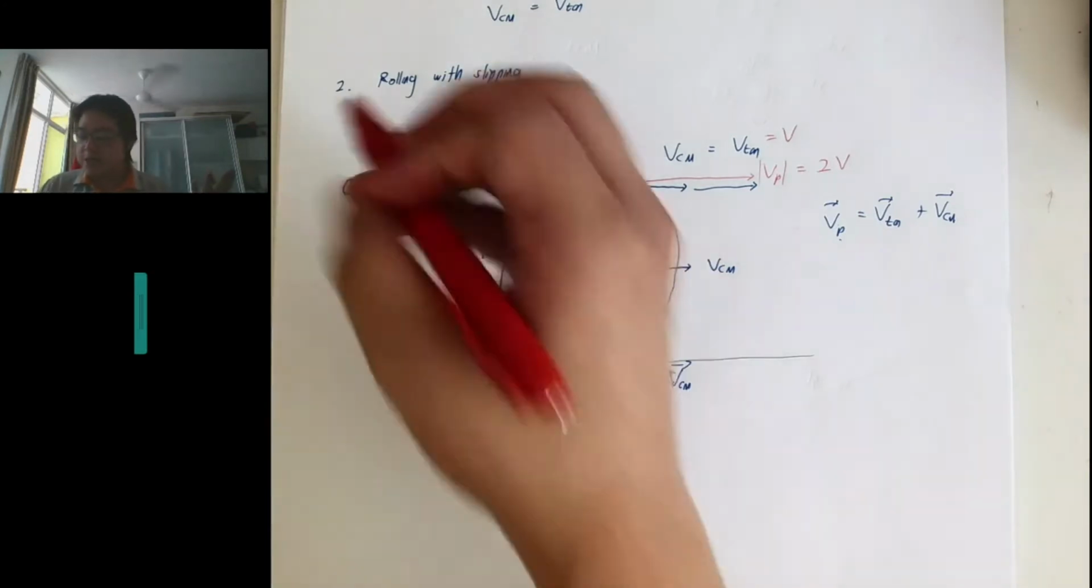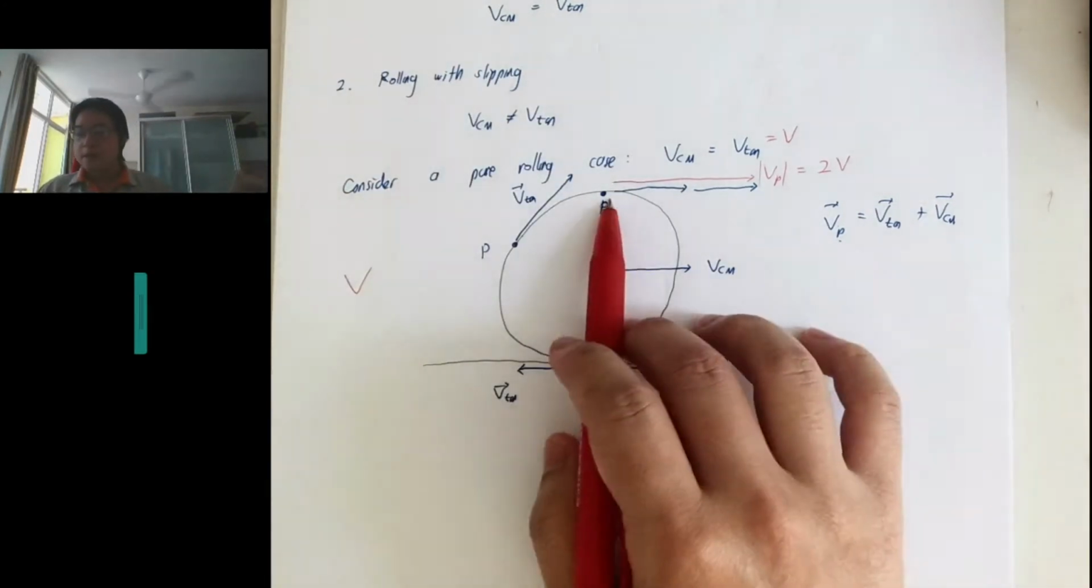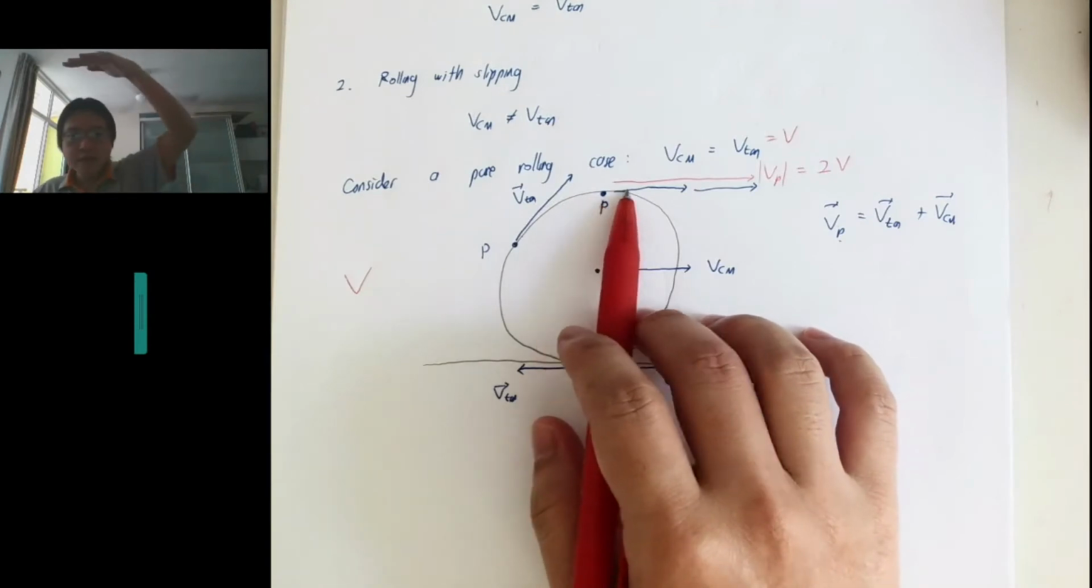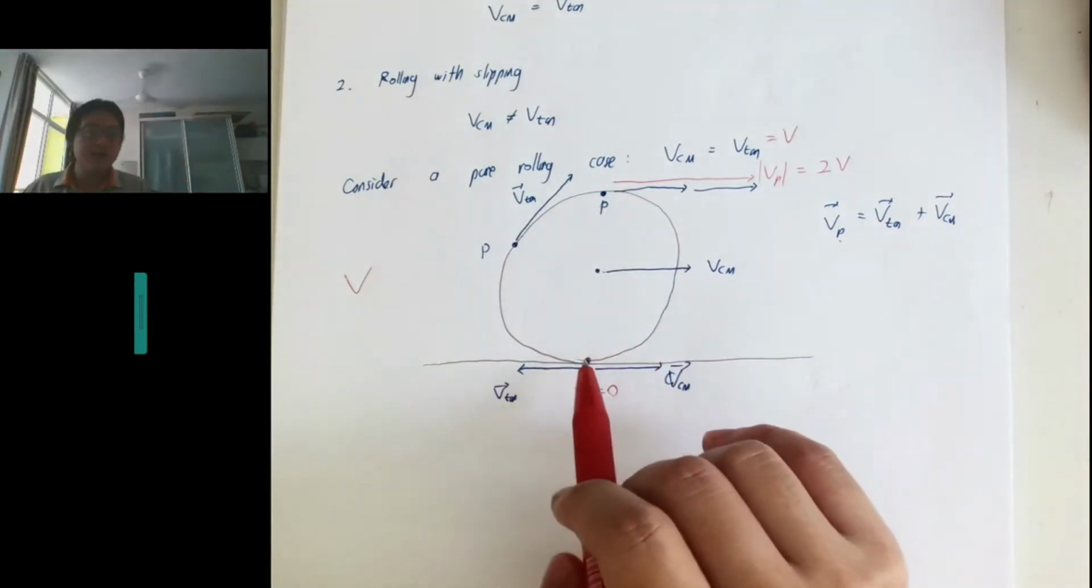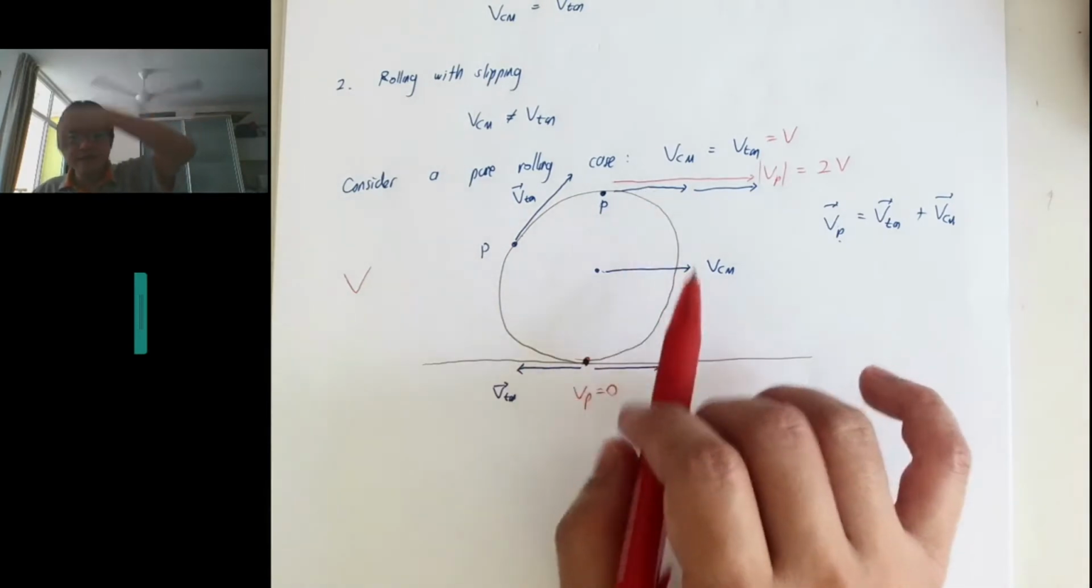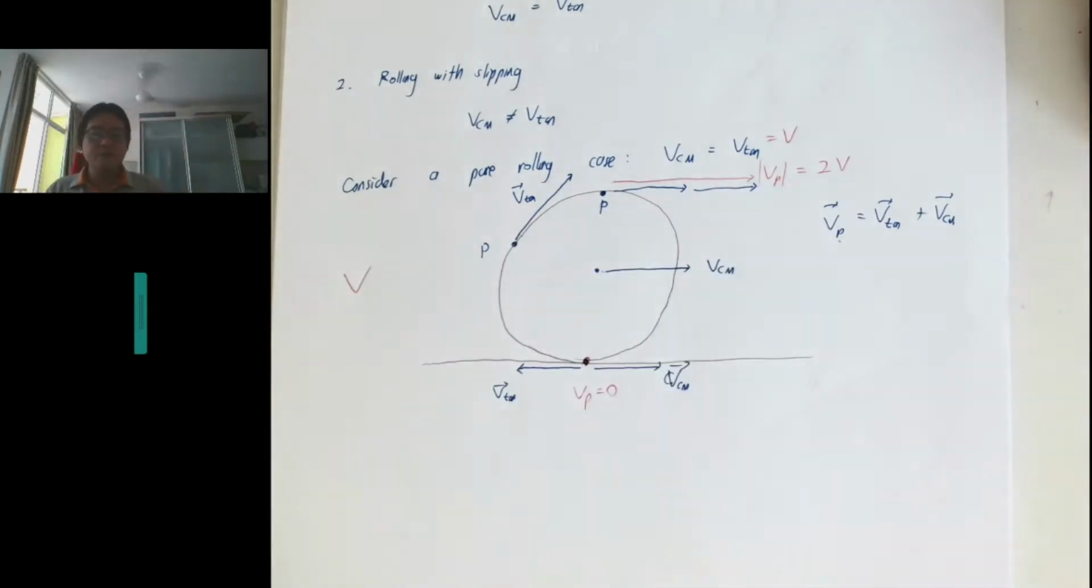In the pure rolling case, when everything is moving at speed V, the point at the top is 2V, then at the bottom it is 0, and then 2V again, and then 0. In between, the magnitude keeps changing. Is that clear?